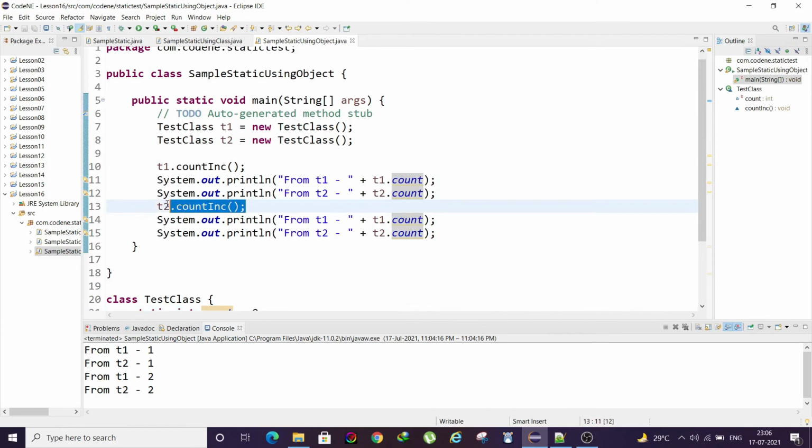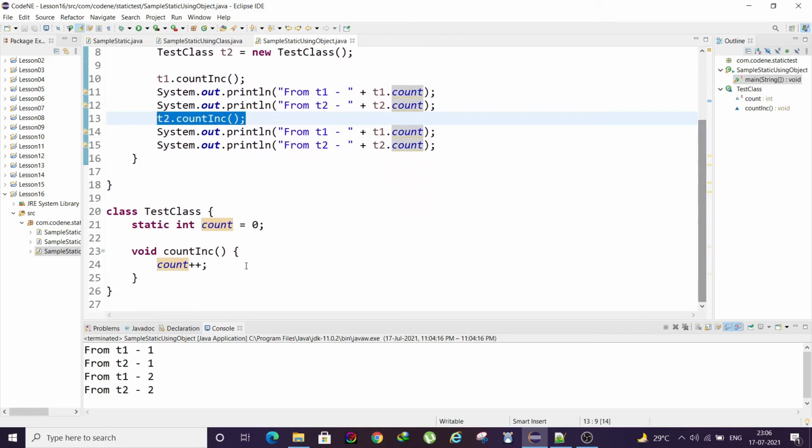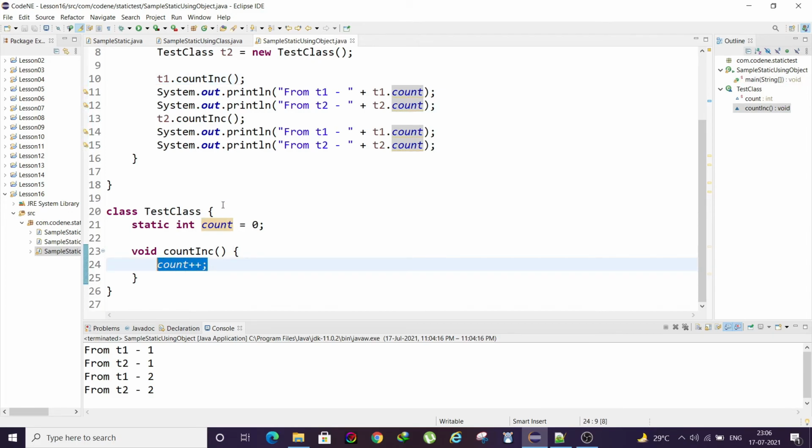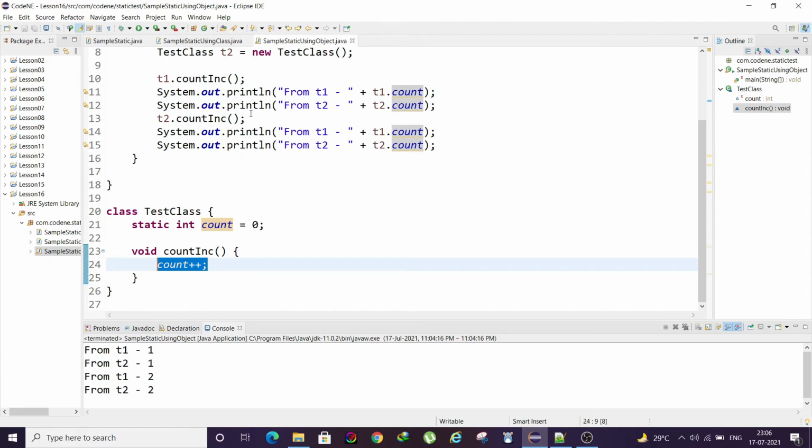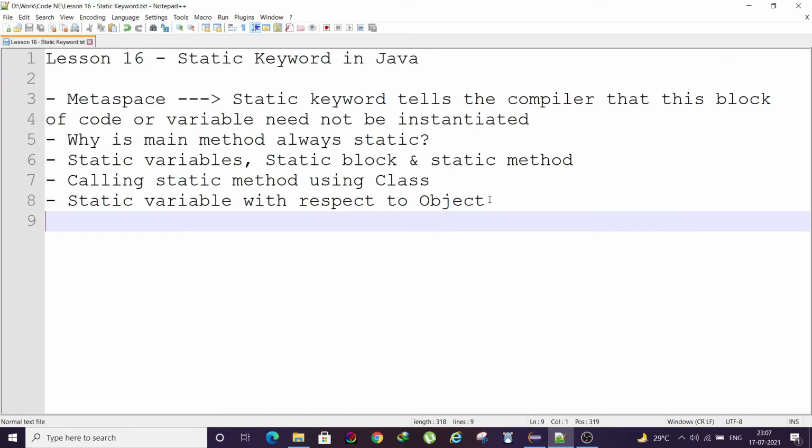So you see here, when I called the count increment method from t2 again, both the values of t1 and t2 changed. So whatever method we call, it will affect the count variable. That's why for both t1 and t2 the variable count changed, even if we call the method from any of the objects.